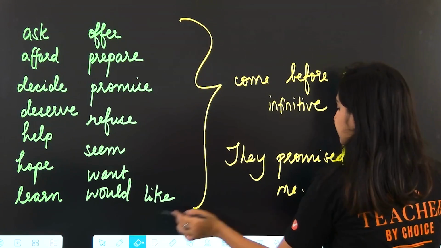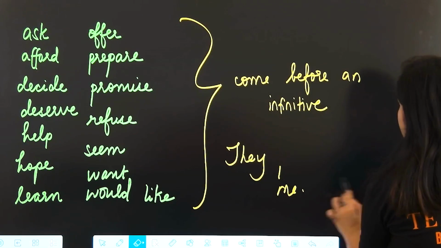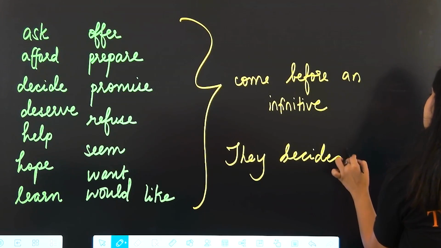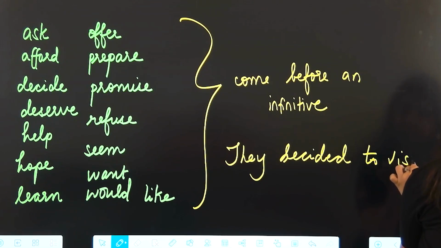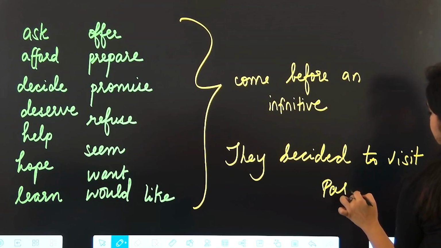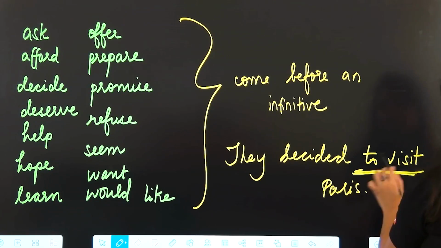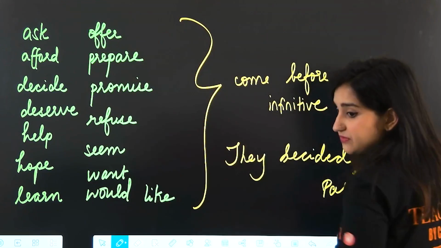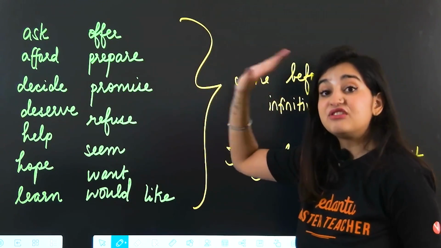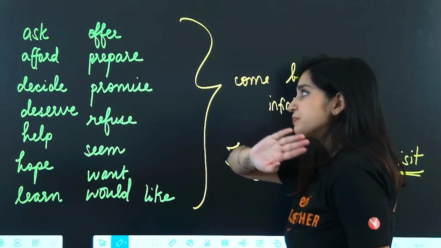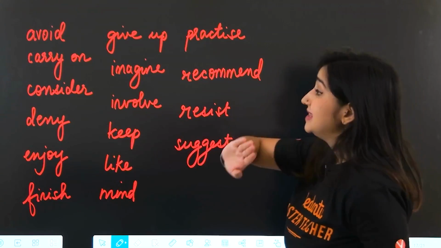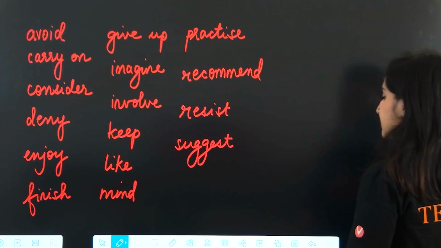All right. They decided to visit Paris. To visit, infinitive, coming after decided. So if you see any of these verbs, know that an infinitive will come after them. Not a gerund, an infinitive. And every time you see these verbs, you can pause and take a look at this list.